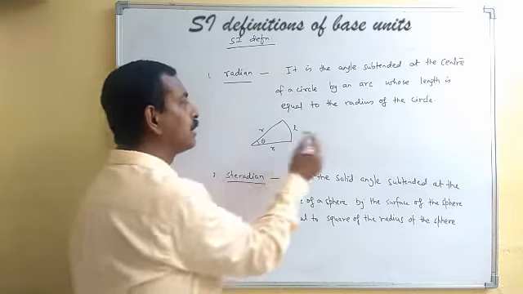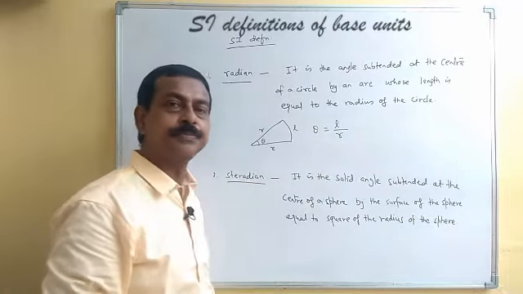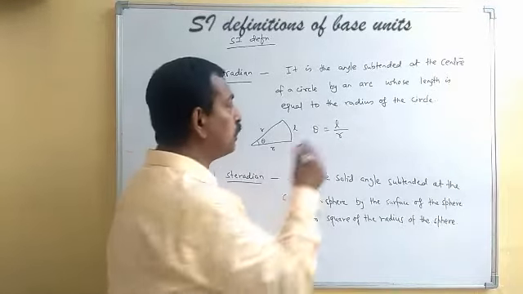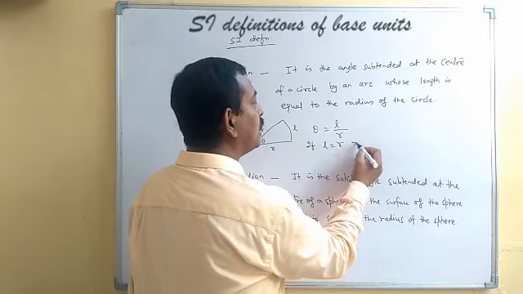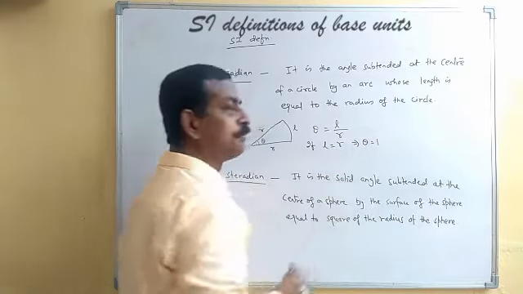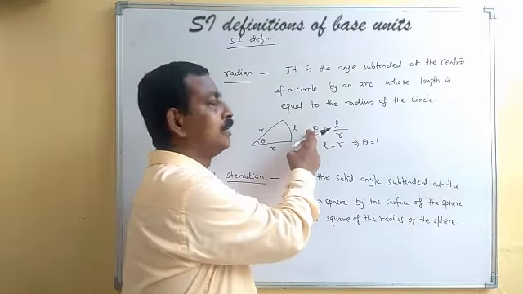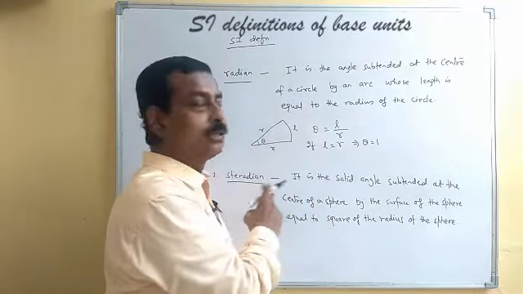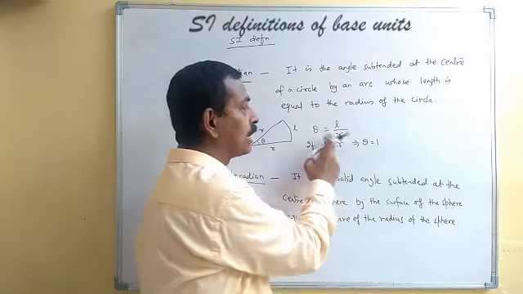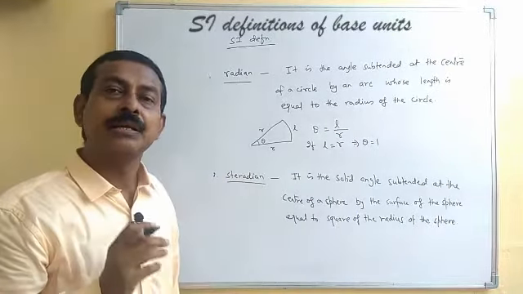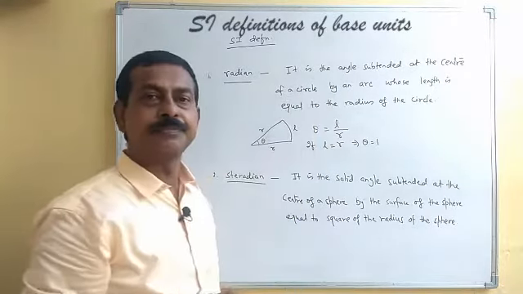So we define angle as the ratio of length of the arc by radius. If we take L equal to r, that will give theta as 1. And the unit of this angle, we take it as radian. So 1 radian will be there when the length of the arc and radius are equal. So that is how we have defined radian there.